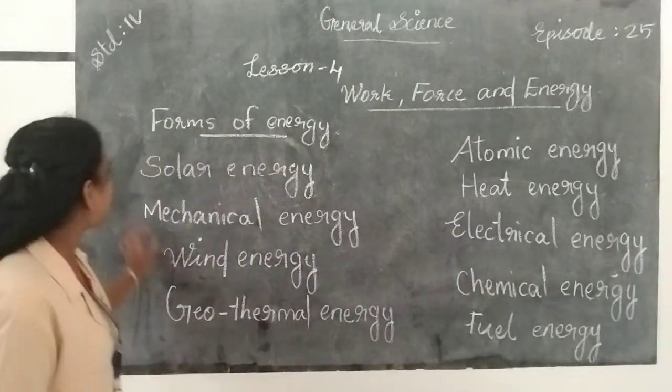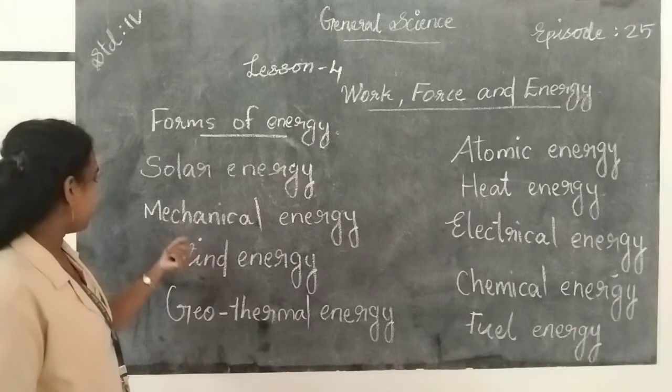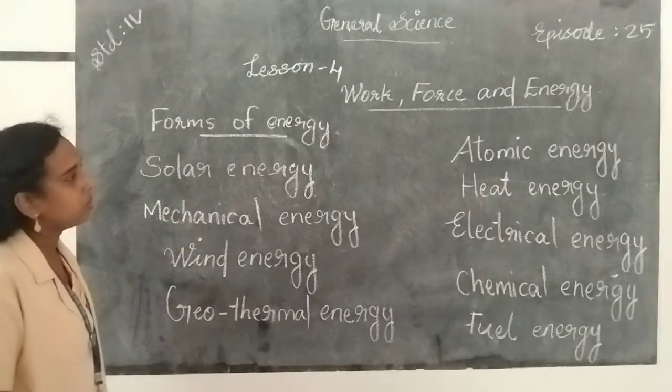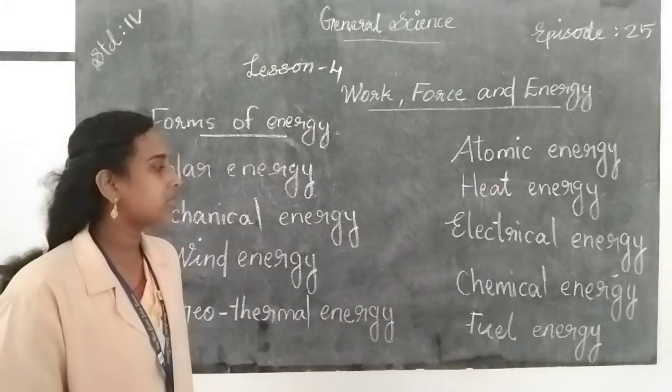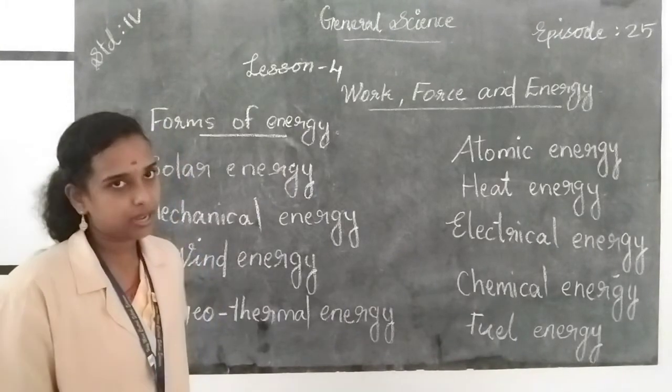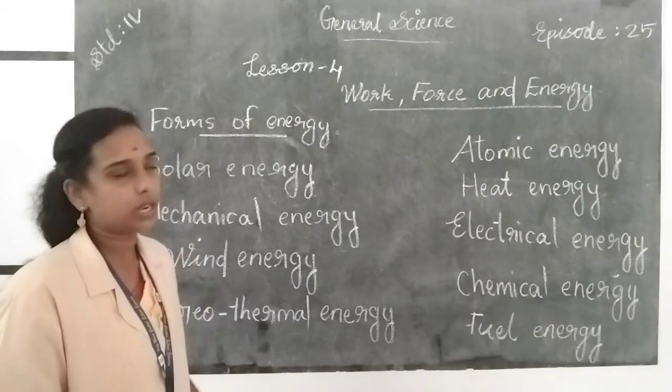The different forms of energy are solar energy, mechanical energy, wind energy, geothermal energy, atomic energy, heat energy, electrical energy, chemical energy and fuel energy. And fuel energy causes air pollution.